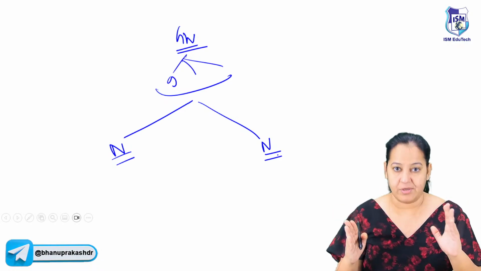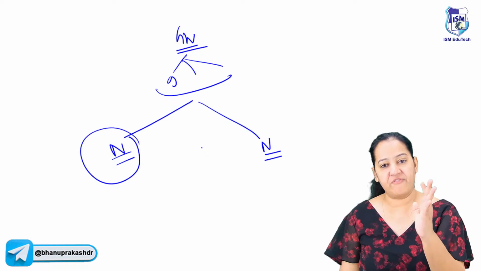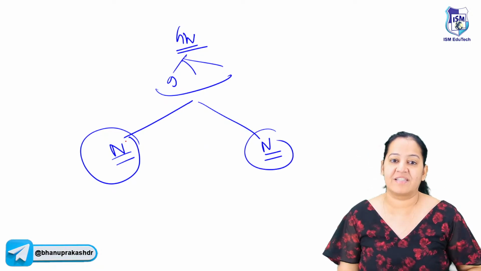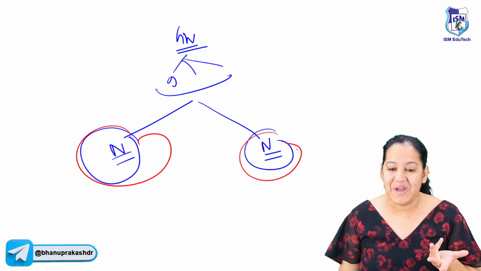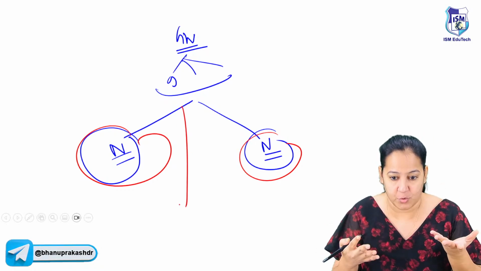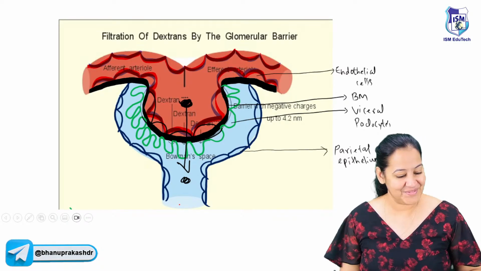So I will give you a list of which glomerulonephritis are presenting as nephritic and which glomerulonephritis are presenting as nephrotic. But before giving you the list, you must understand what nephritic and nephrotic are. What is nephritic syndrome? What is nephrotic syndrome? What is the difference in their presentation? Let me tell you what is the difference between their presentation. Shall I tell you?